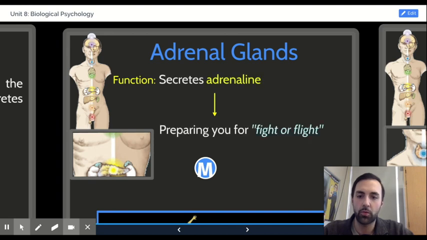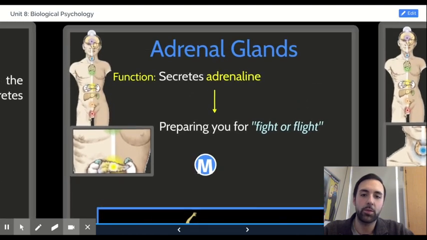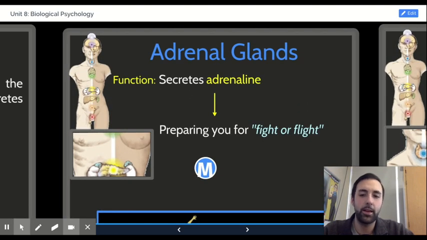The next are your adrenal glands. Your adrenal glands look like almost 2 little peanuts right here above your kidneys. Your adrenal glands are responsible, as the name might suggest, for secreting adrenaline. It's not inconceivable that the word adrenal glands would appear on the AP exam, and if it's in the context of an FRQ, if you talk about how adrenaline amps you up, even amping you up during the fight or flight response to be more clear, that would be a sufficient approach to answering a bullet.